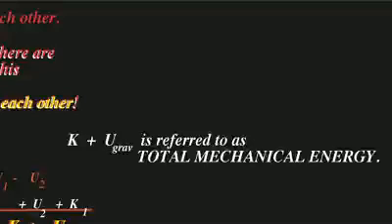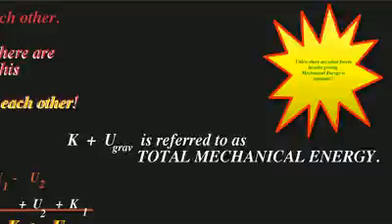So we refer to this potential energy, which is mass times gravity times height, plus the kinetic energy as the total mechanical energy. So if you hear that term, you know that that's what we're talking about. And if there are no other forces acting upon it, this is a constant. That's why you can set those two things equal to each other in the work energy theorem.